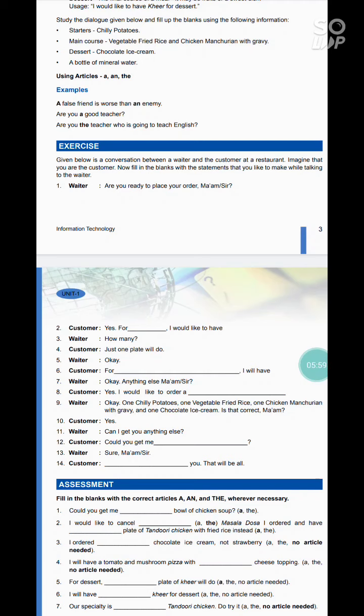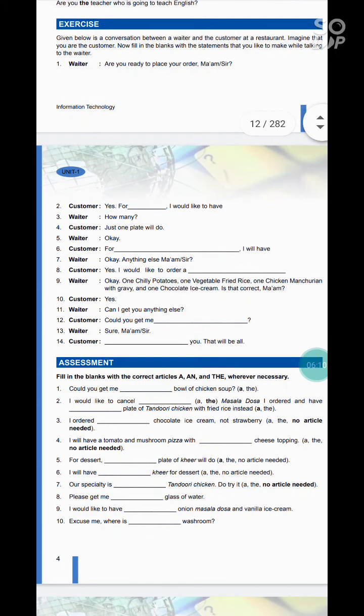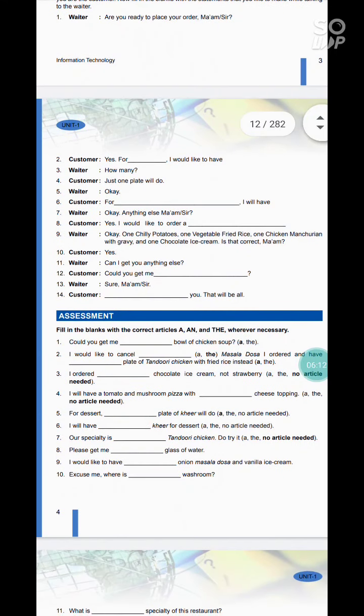So whenever you will get the book, you have to fill these in your book. You don't have to write this in copy. Just fill in the book, read and practice the sentences. Okay. Now again, below this, the assessment is given there.